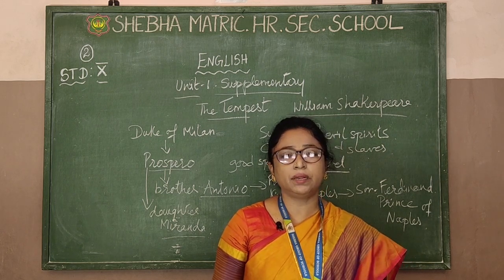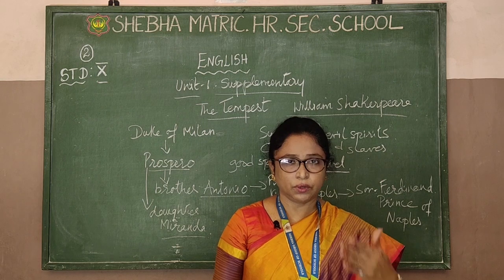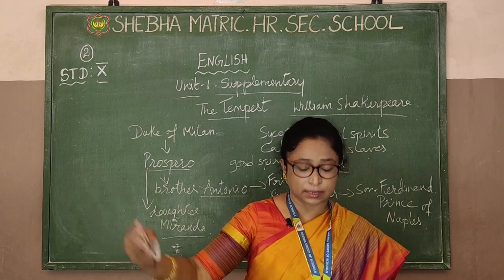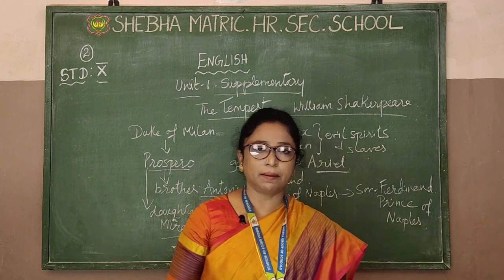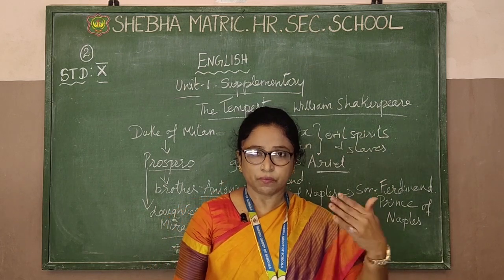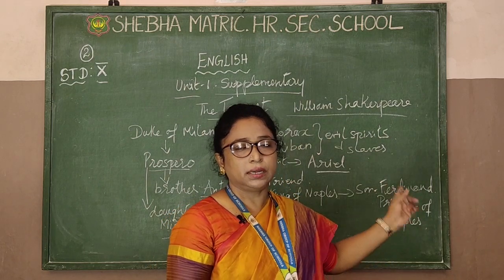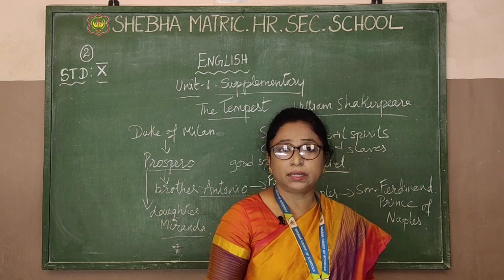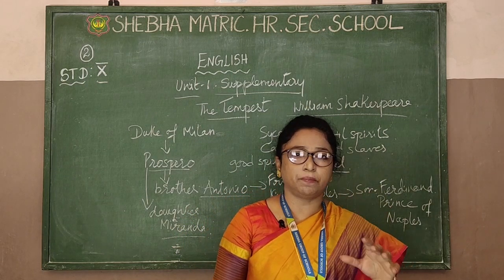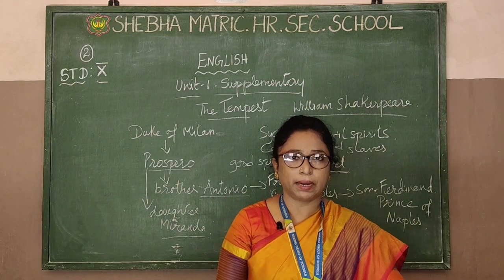His books have been valued so much. So for you one supplementary from his big extract. It's a bigger extract from Charles Lamb's story. From there one small story for you. The name is The Tempest. What's the meaning of The Tempest? The tempest means a storm, a violent storm, created by Prospero.